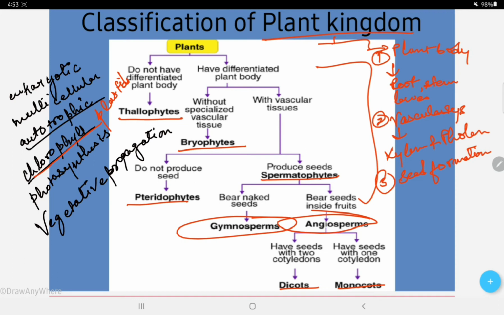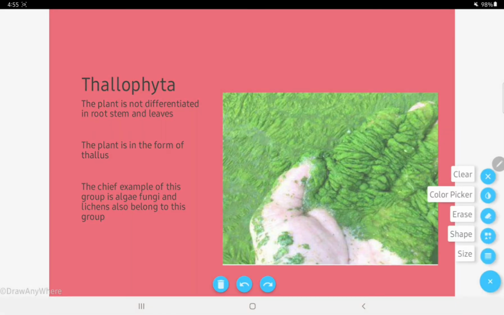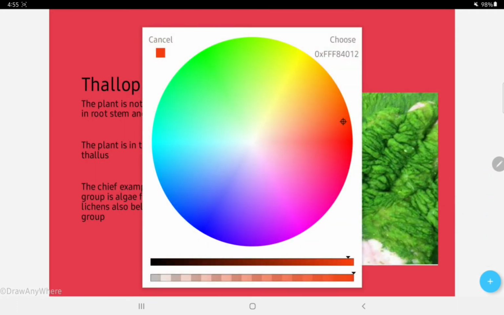Moving further, here comes our first division, which is thallophyta. Let's see what thallophyta is about.